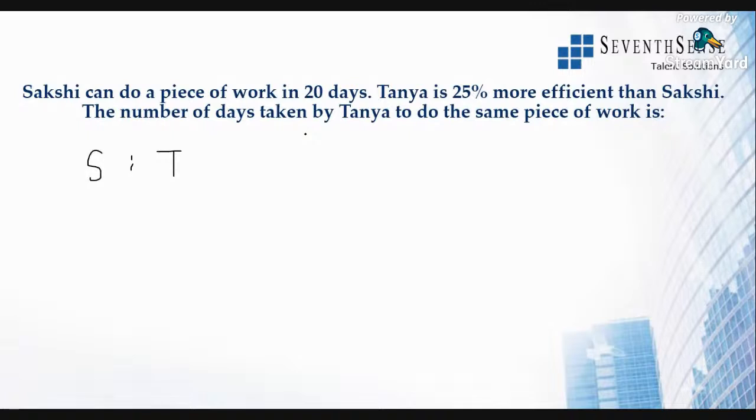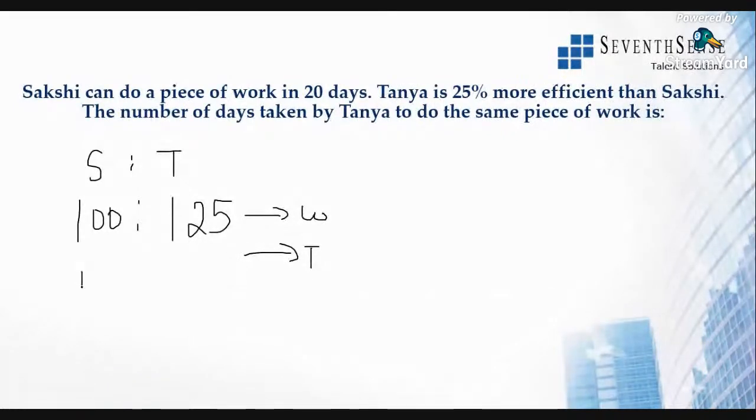So if Sakshi eats 100 apples, Tanya eats 125 apples. This is again work. What will be the time? Time will be reciprocal of it. It will be 125 is to 100. So that will be 25 into 5 times, 25 into 4 times. So the time is in the ratio 4 is to 5.